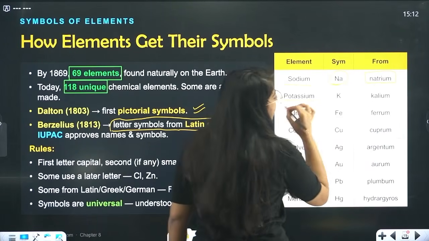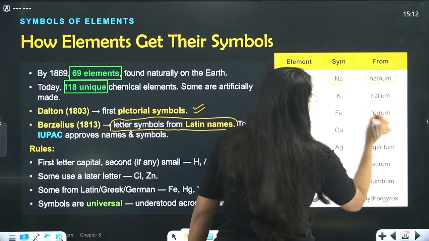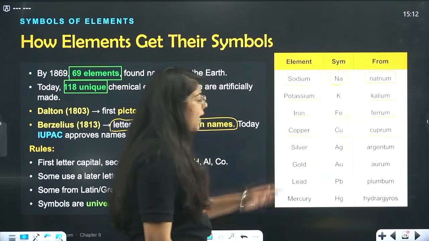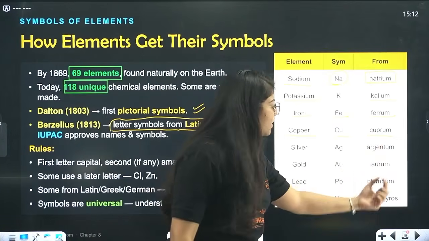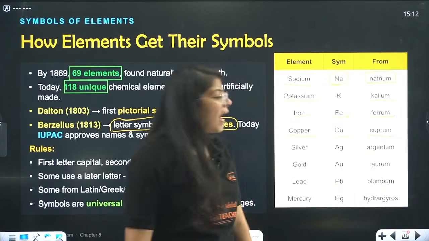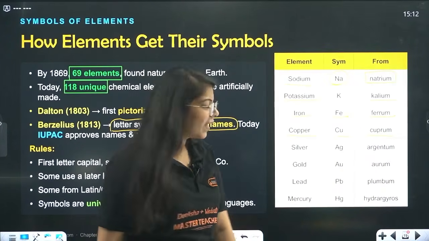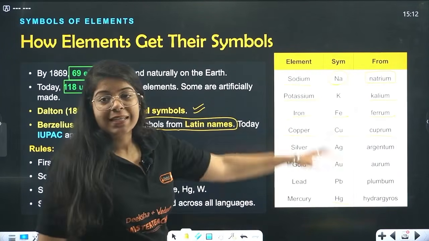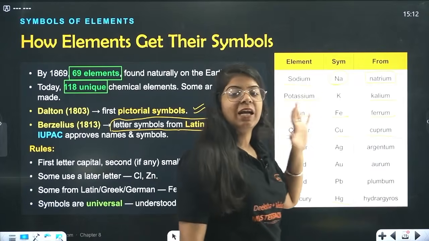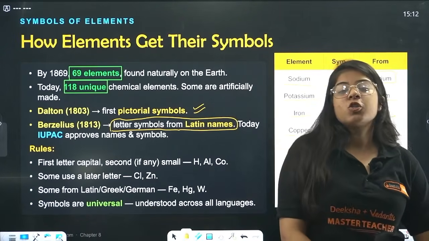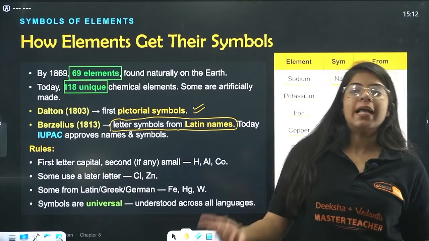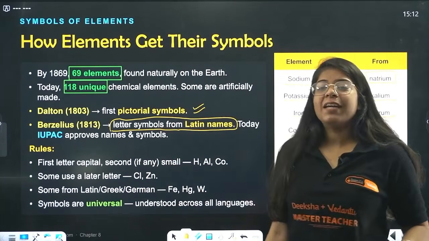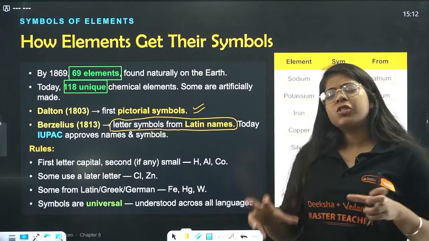For potassium, K, that is kalium. Ferrum for iron, that is Fe. Copper, Cu from cuprum. And similarly all those others: argentum, aurum, plumbum and hydrargyrum, that is your mercury. So these are some of the elements we named based on their Latin names, so as to not confuse them with other elements.